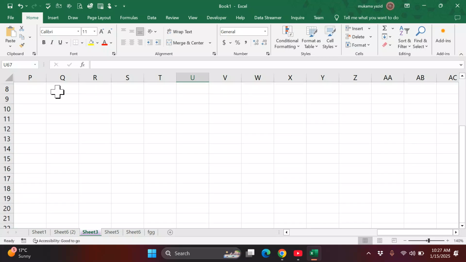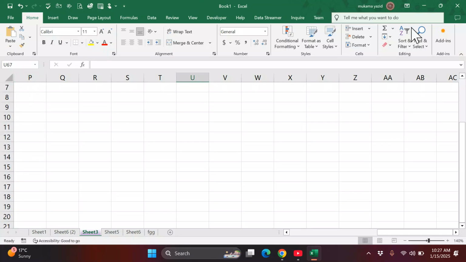Another thing, we're going to talk about the layout of our ribbon or upper screen. This one is called the title bar. It contains the title of your document. By default it was named Book 1, but you can rename it and put the name of your choice, and that name will appear here. That is it.